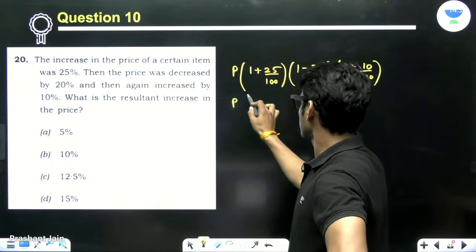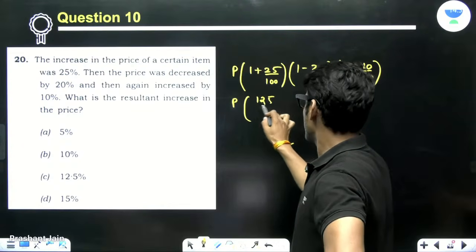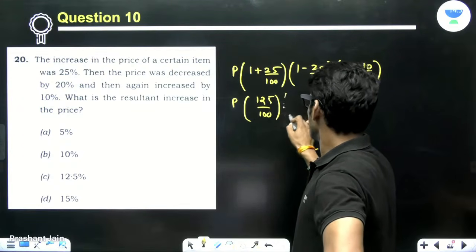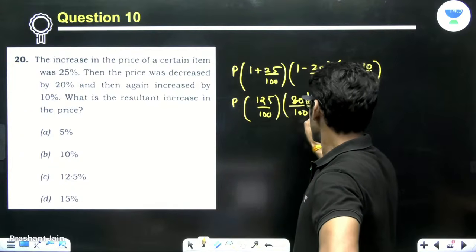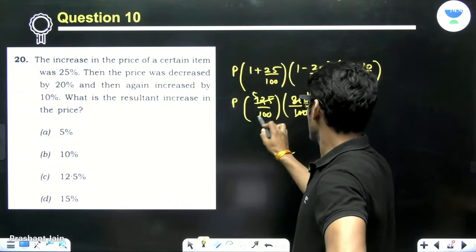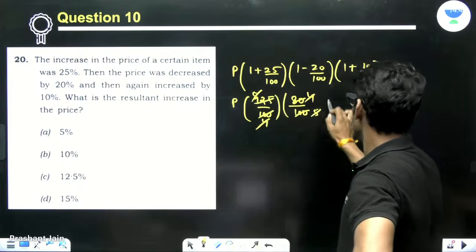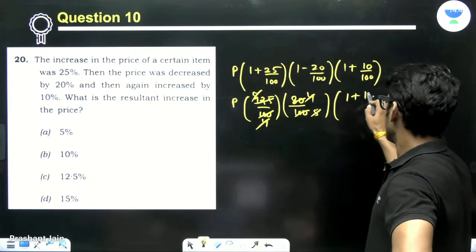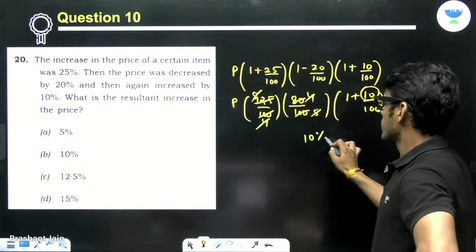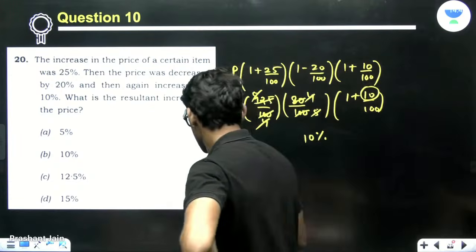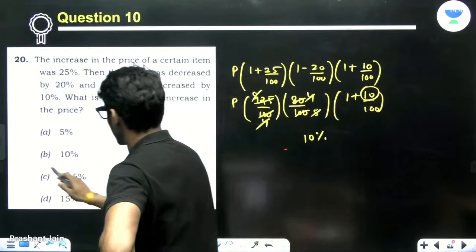Just see this now. 125 by 100, 80 by 100. So this is 4, this is 5, this is 5, this is 4. Everything is getting cancelled. The effective increase is this only, which is 10%. Is it not highly doable?